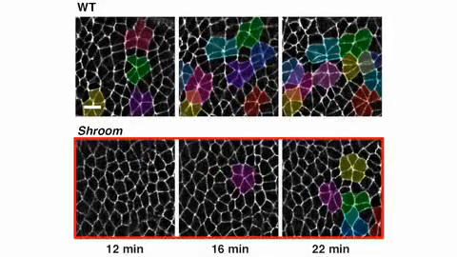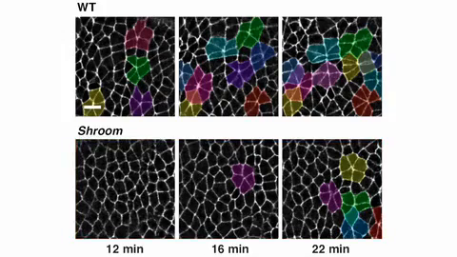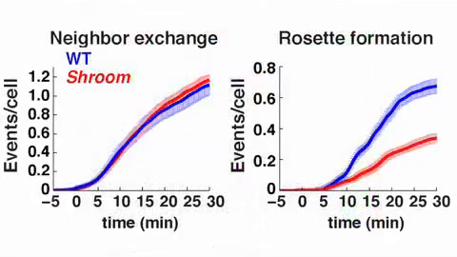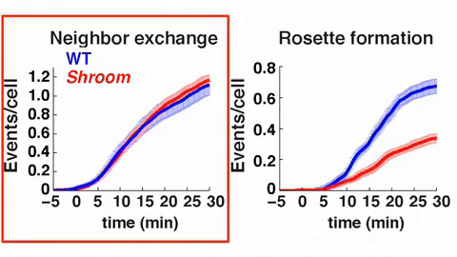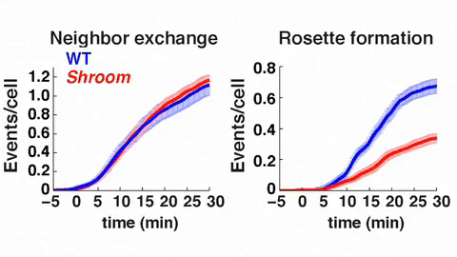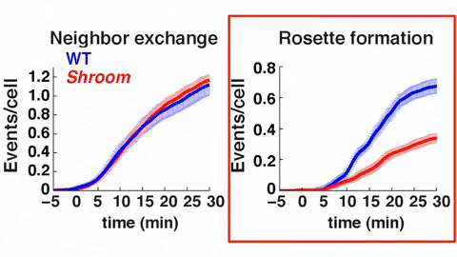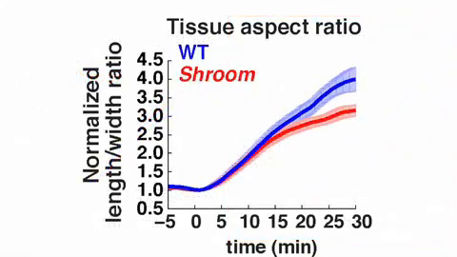We observed that rosettes were way more rare in the absence of Shroom, yet more simple rearrangements like neighbor exchange events, which only require the disassembly of a single vertical edge and require less tension, were still happening in Shroom mutants. So we were specifically affecting high-order multicellular rosette formation. Embryos lacking Shroom therefore showed reduced levels of convergent extension.